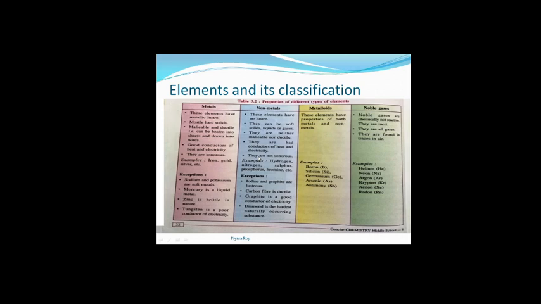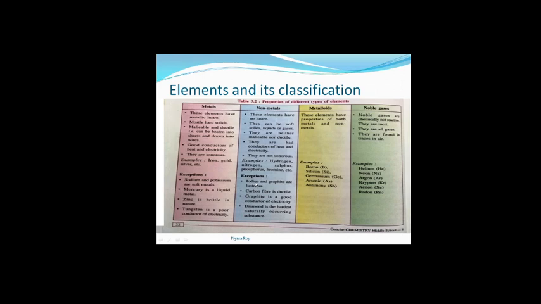So examples of non-metals will be hydrogen, nitrogen, sulfur, phosphorus, bromine. Hydrogen, nitrogen, these two are gaseous non-metals, whereas sulfur, phosphorus, these two are soft solids, whereas bromine is a liquid non-metal.